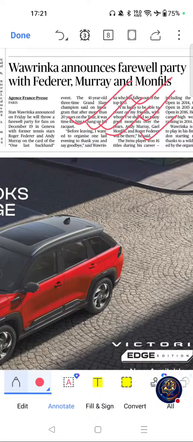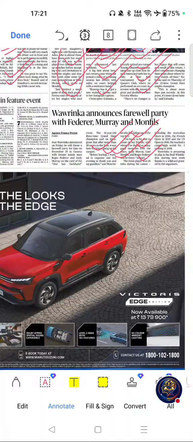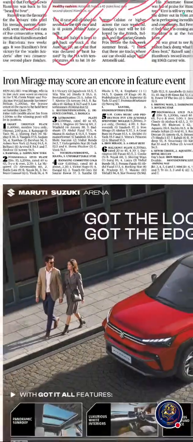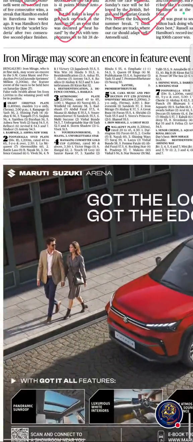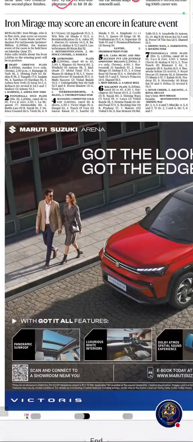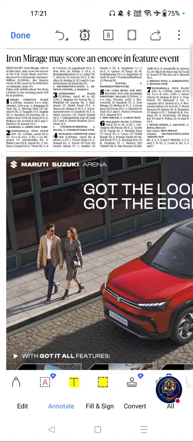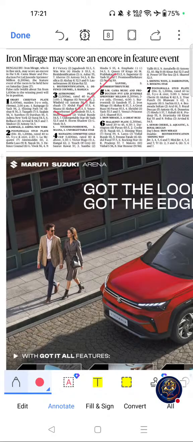Move on to next important article from this page was this one. Iron Mirage may score an encore in future events. If you see the importance of this article, this is low relevance for UPSC and most important for other competitive exams.